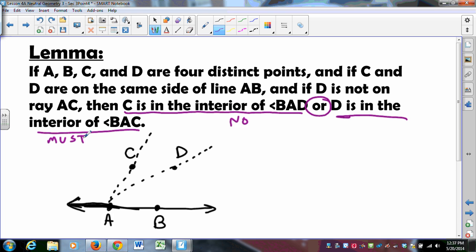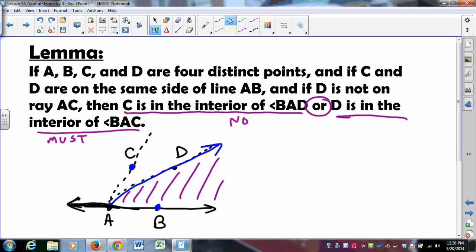So we're going to assume C is not in the interior of BAD. So C is not in here. Since C is not in there, then C and B are on opposite sides of ray AD. That only makes sense.